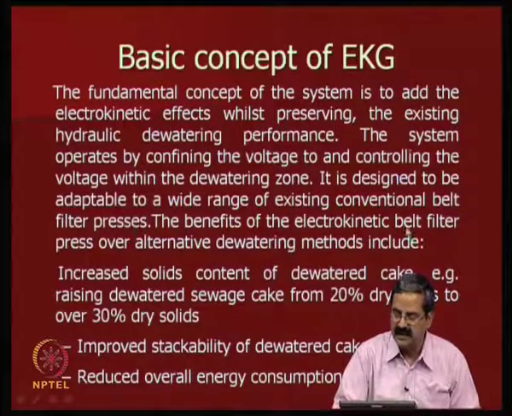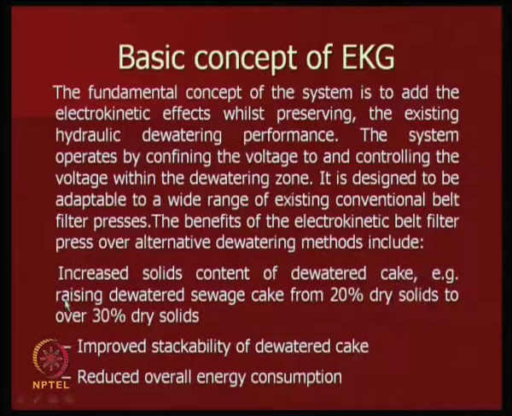The benefits of the electrokinetic belt filter press over alternate dewatering methods include increased solids content of the dewatering cake, like raising dewatered sewage cake from 20% dry solids to 30% dry solids. Improved stackability of the dewatered cake, so once you have that material, you can handle it properly. Reduced overall energy consumption. In fact, you have to continuously run these belts, and as I said, centrifuge is one arrangement. Essentially, we are trying to handle these liquids, waste disposal systems.